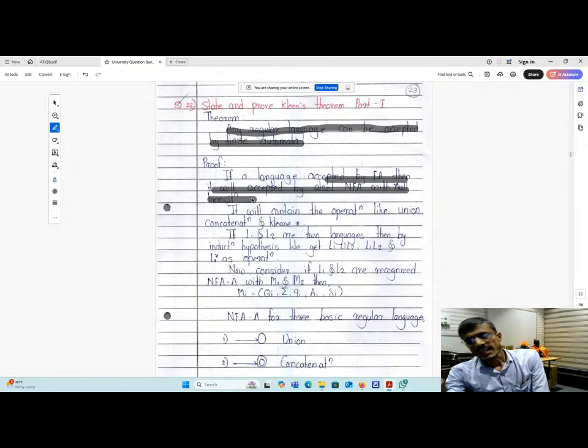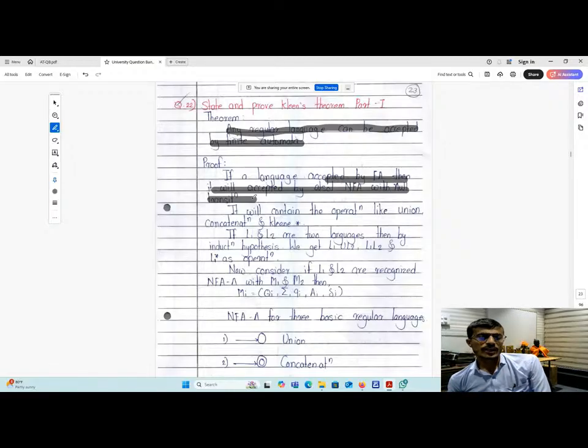You have to mention that if the language is accepted by an NFA with null, then it is accepted by an NFA. And again, if it is accepted by an NFA, then definitely it is accepted by a finite state automata. These are the three statements you have to mention here.